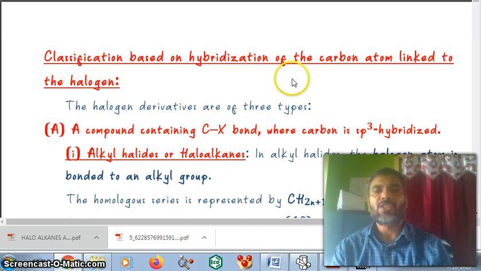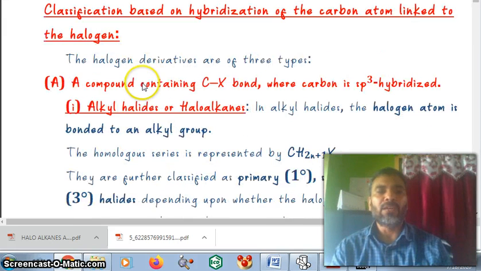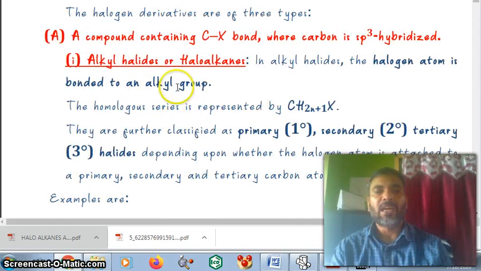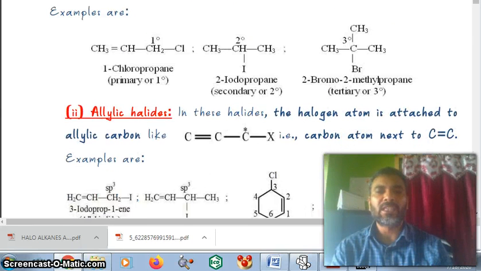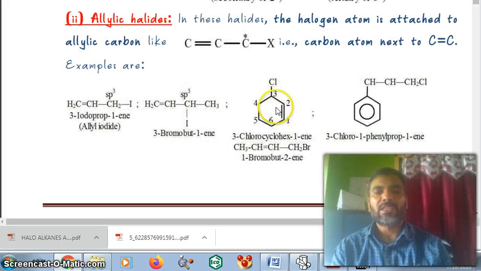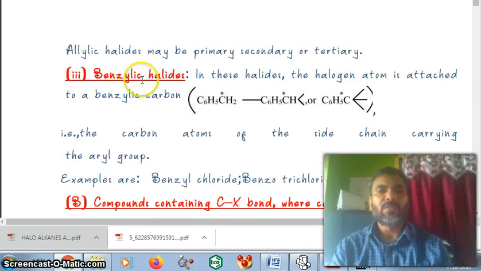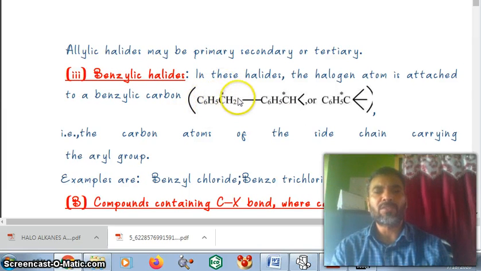Classification based on hybridization of the carbon atom linked to the halogen. You see, the compound contains a C-X bond where carbon is sp3 hybridized: alkyl halide or haloalkane. We already discussed 1 degree, 2 degree and 3 degree. This is 1 degree, this is 2 degree and this is 3 degree. Allyl halides: you see, this is the double bond, and this is the allyl position. Now benzyl: you see, this is the benzene and CH2, this is the benzyl position. If chlorine is present here, then we call it a benzylic halide.